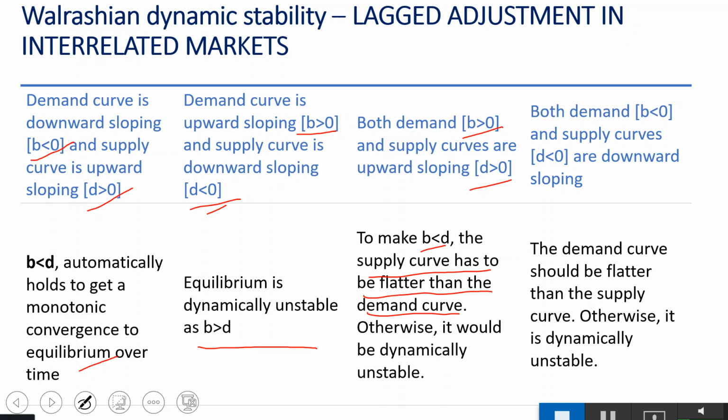That means if both demand and supply curves are upward sloping, your 1/b has to be greater than 1/d. That means the slope of the demand curve has to be greater than the slope of the supply curve. The fourth condition is when both demand and supply curves are downward sloping. In that case, if you want to achieve b less than d,